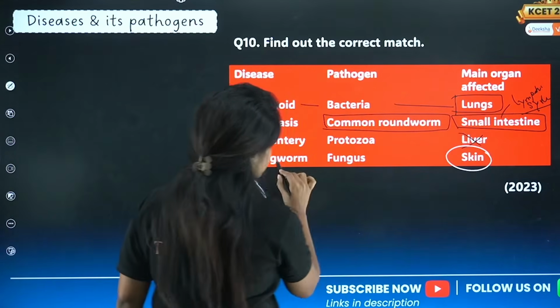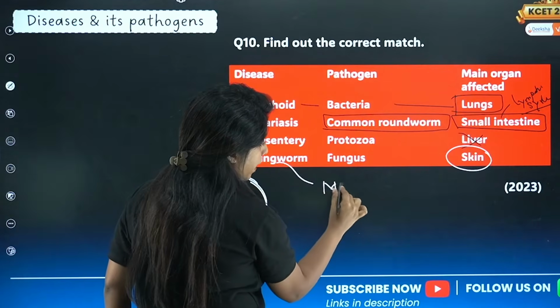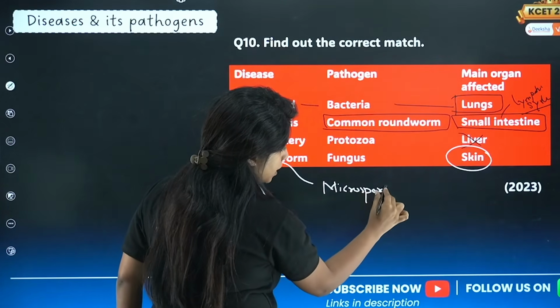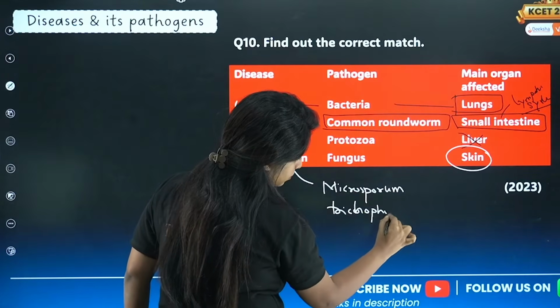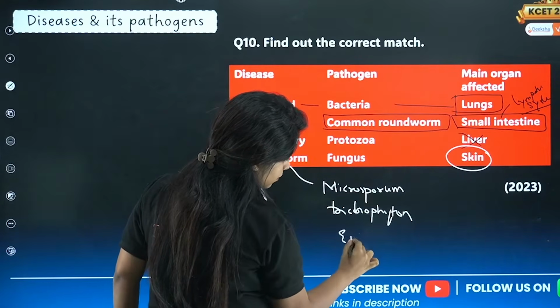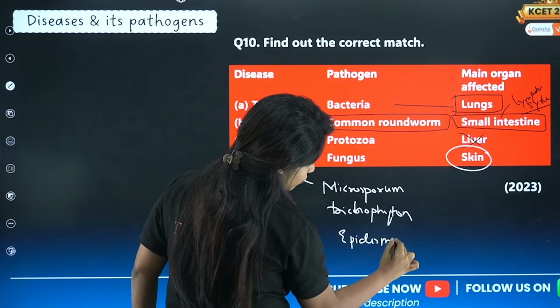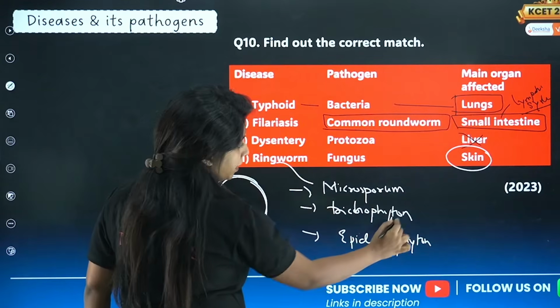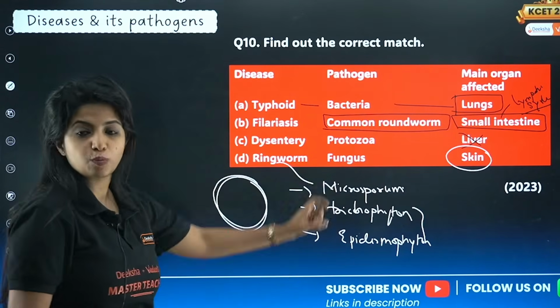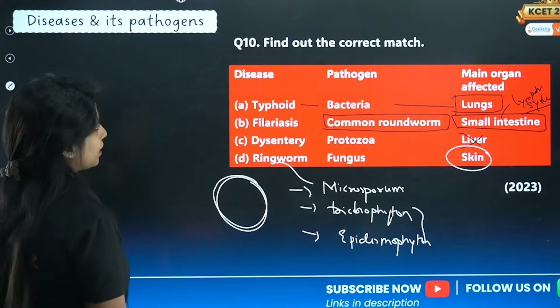What is the name of the fungus? There are 3 of them. Microsporum, small spores. Microsporum, trichophyton, epidermophyton. Microsporum, trichophyton, epidermophyton. They both are fighting and this is a small pore. For a small pore, they are fighting. You can remember it like that.